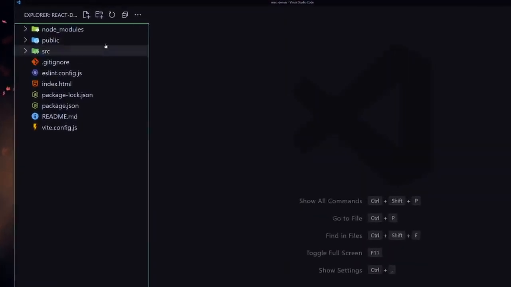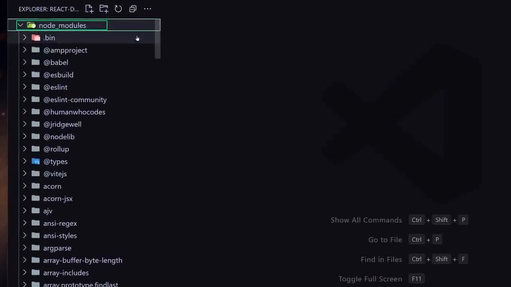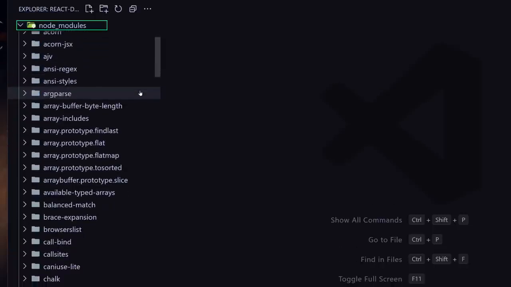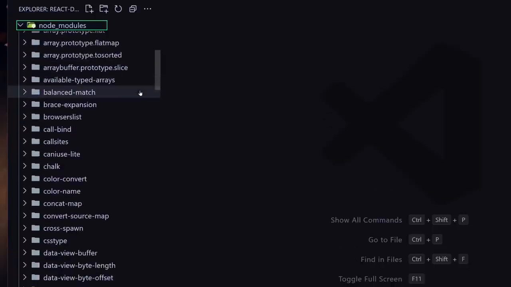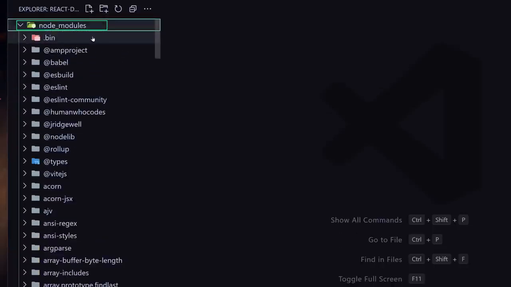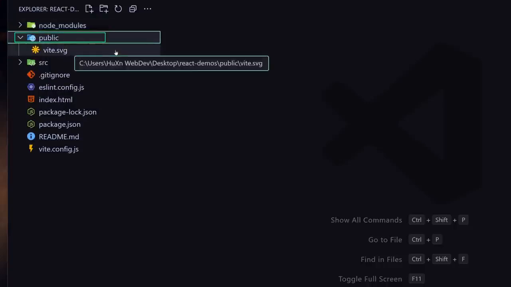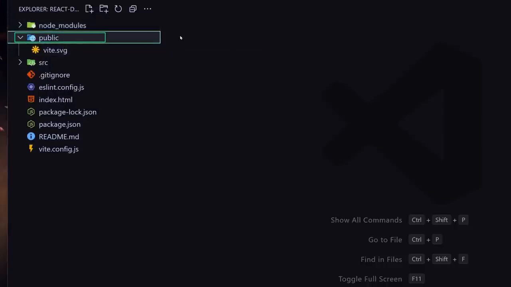So the first folder that we have is a node_modules folder, and this folder has all of the modules and packages which our React.js depends on. And later in this course, if we install any third-party packages, they will also be included in this folder. So the next folder that we have is a public folder, and public is the folder where we put all of our asset files like HTML, etc.